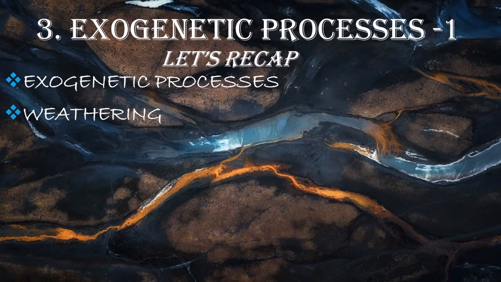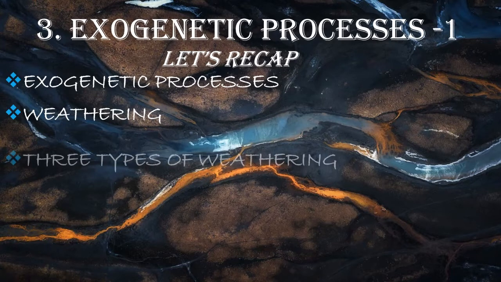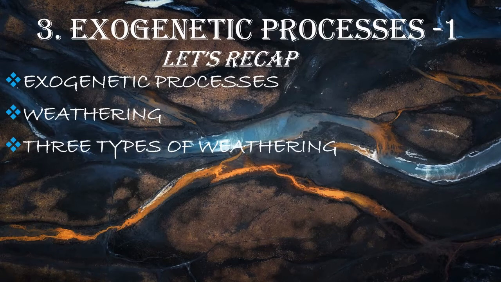Breaking or weakening of rock is a natural phenomenon that occurs on the Earth's surface. Weathering can be of three types: mechanical weathering, chemical weathering and biological weathering. In an arid climate, mechanical weathering is dominant, while in a humid climate, chemical weathering is more effective. Biological weathering occurs due to living organisms.